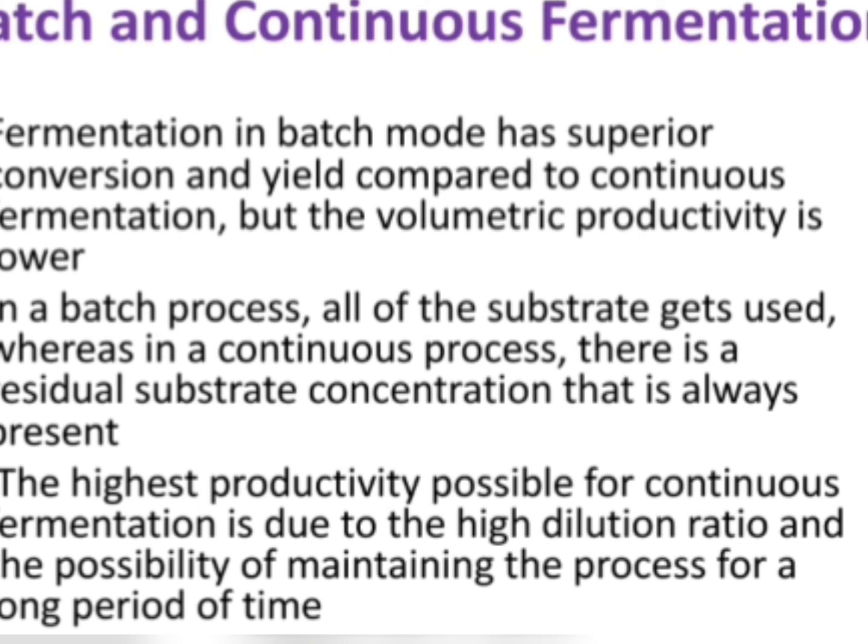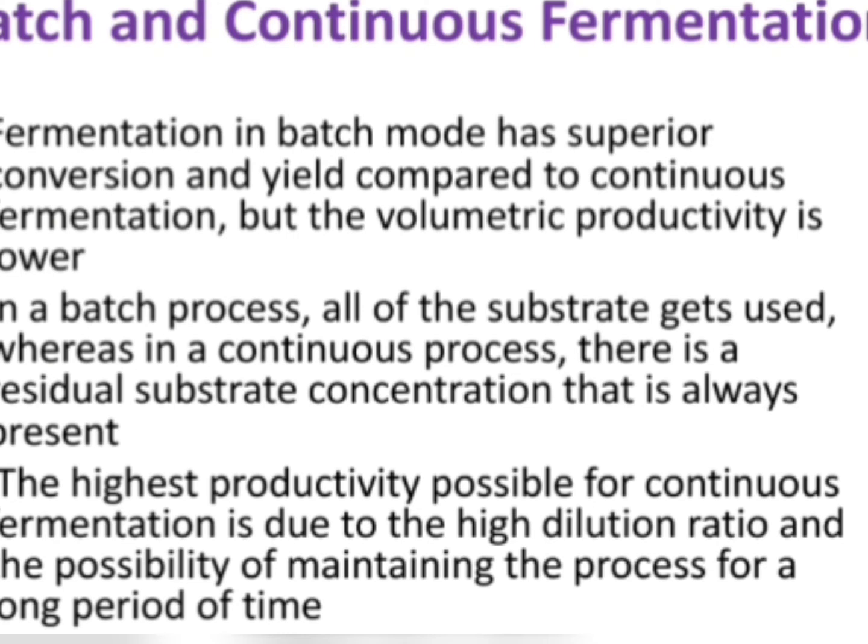Fermentation in batch mode has superior conversion and yield compared to continuous fermentation, but the volumetric productivity is lower. In a batch process, all the substrate gets used, whereas in a continuous process a residual substrate concentration is always present. The highest productivity is possible with continuous fermentation due to the high dilution ratio and the possibility of maintaining the process for a long time.